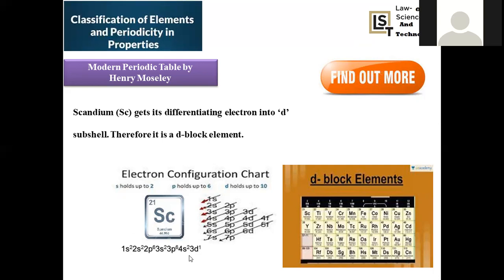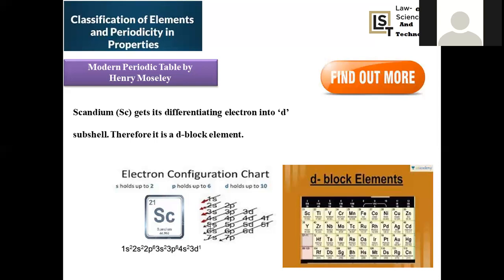Then here is the doubt. I have one doubt: after 3p, the electron entered into 4s, and only then into 3d. Actually, in accordance with the principal quantum number, 3s, 3p and 3d should be filled, and after 3d, 4s should start. But there is an exceptional condition. This is purely explained based on the Aufbau diagram. You can find in the diagram that 3p followed by 4s will be there. After filling 3p, the next energy level will be 4s rather than 3d.